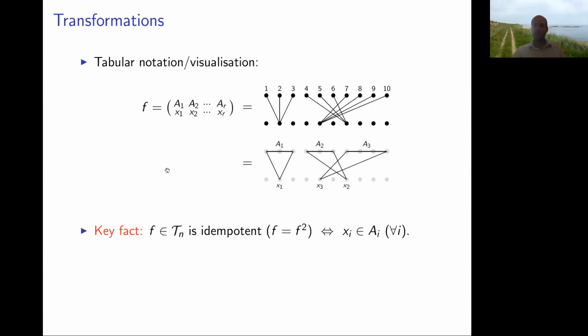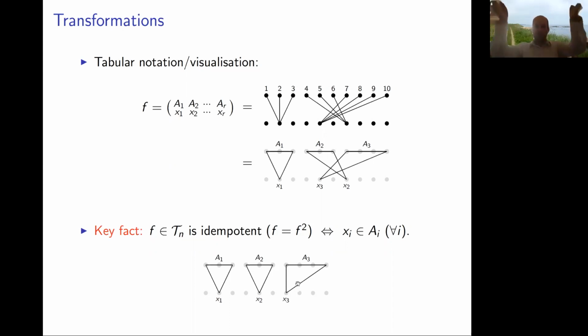You basically have to make sure that X2 had better be in the set A2, and this would better be the case for every i. So here is an example of an idempotent transformation. Every set maps to a point within the set. So you end up with triangles that sort of go down like that.